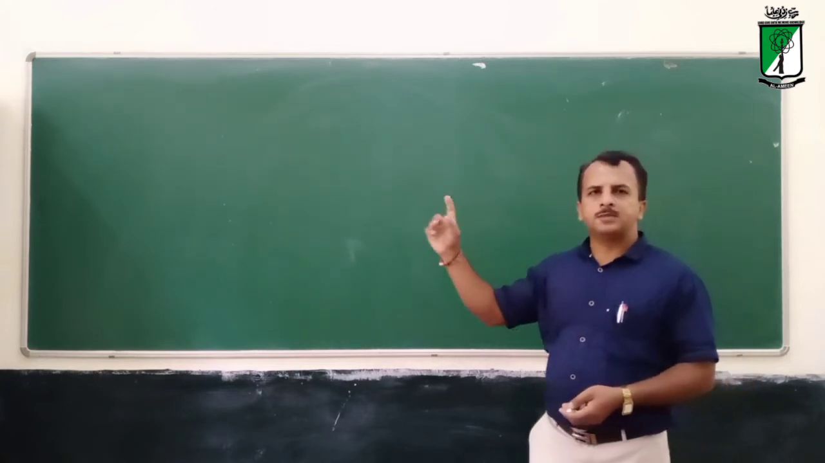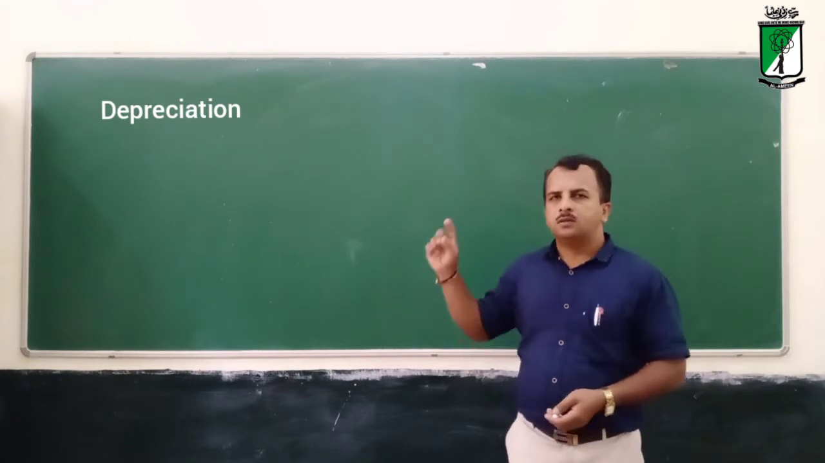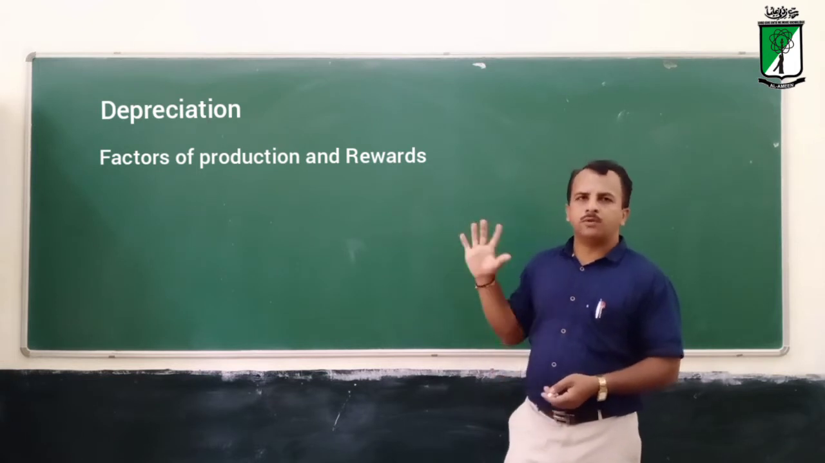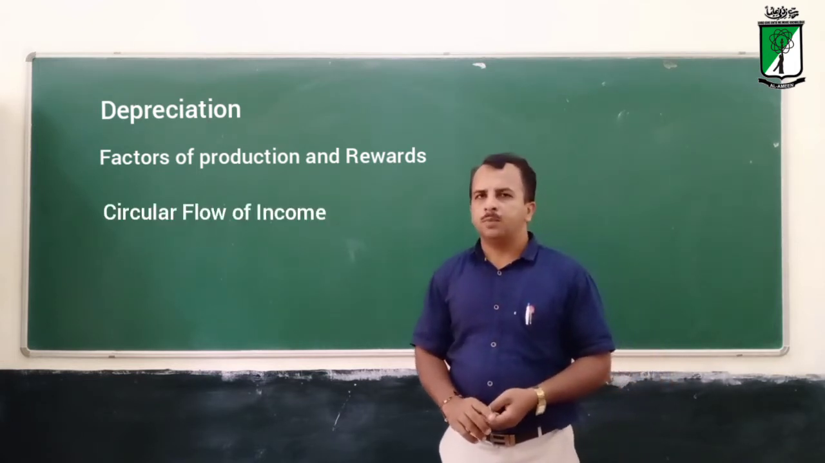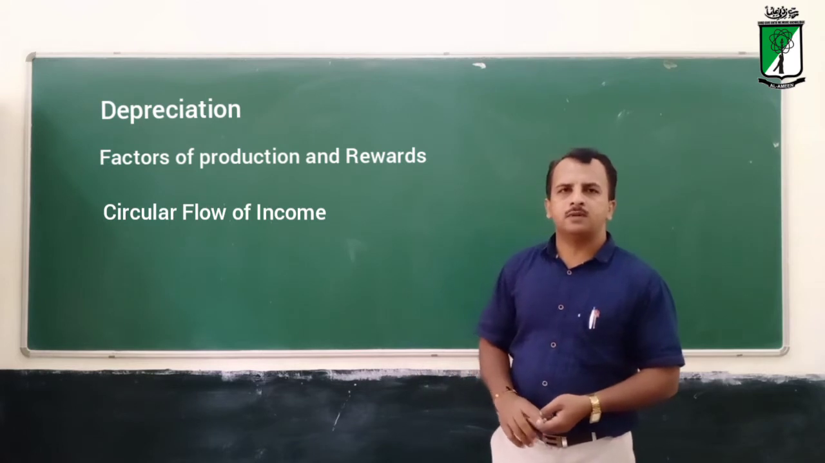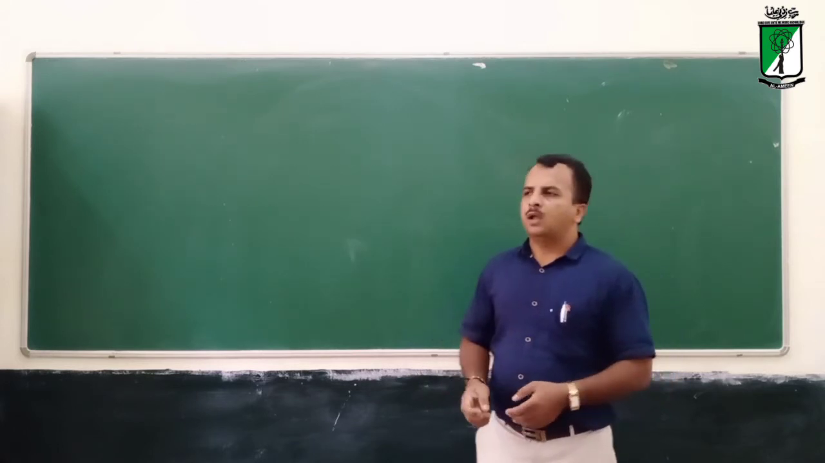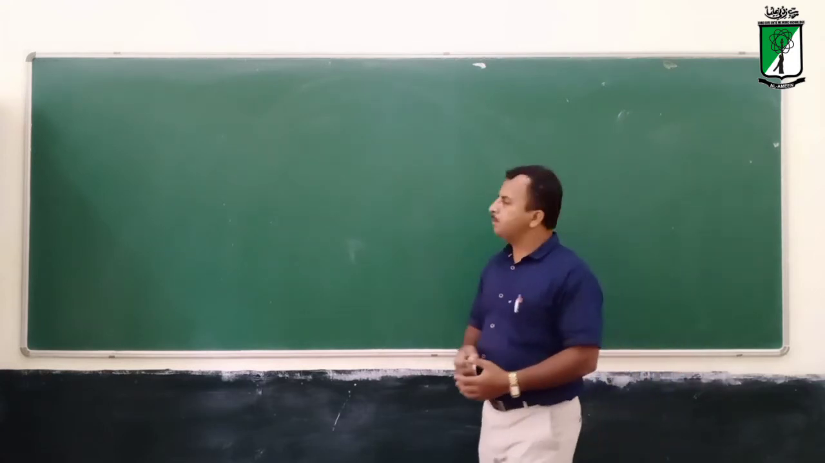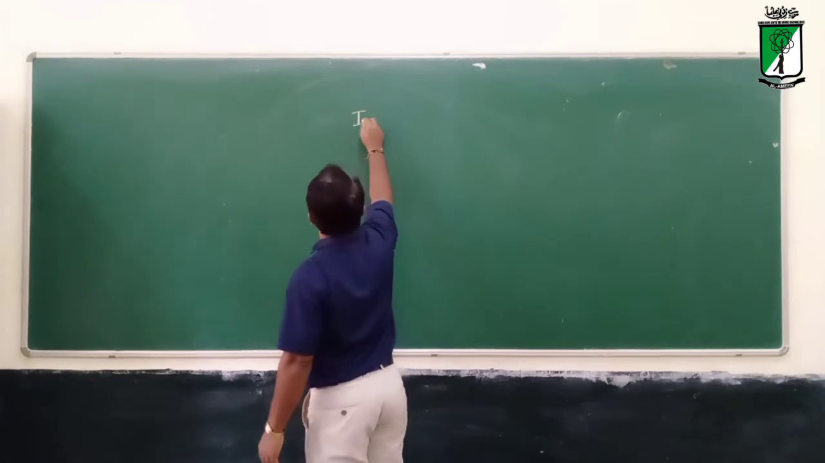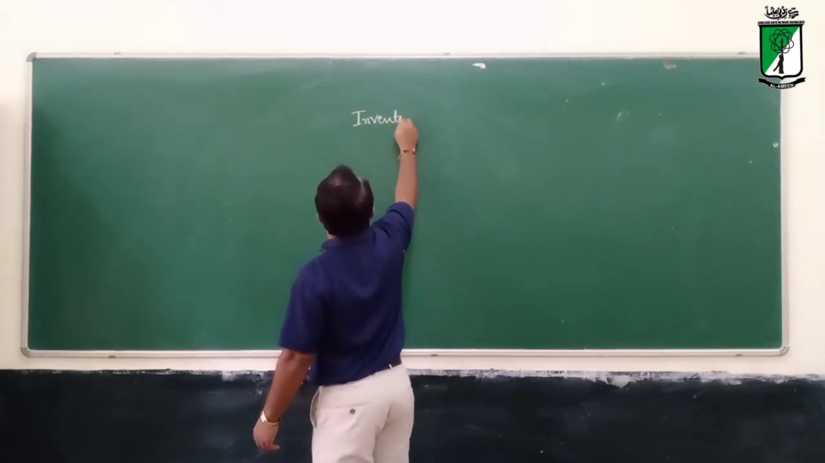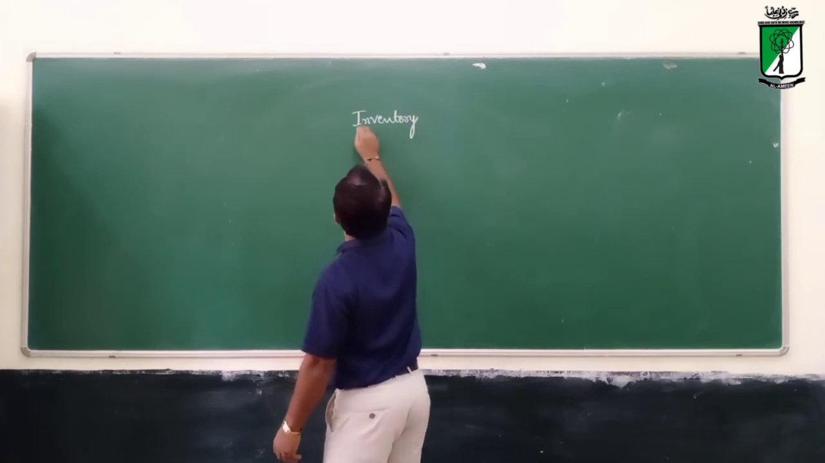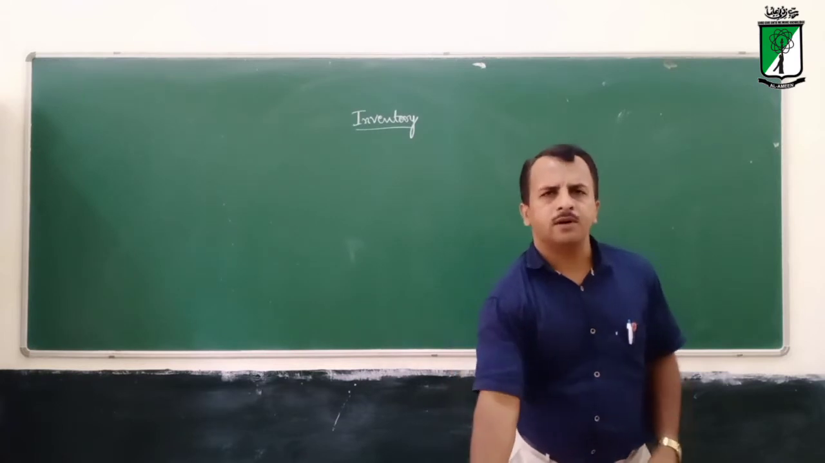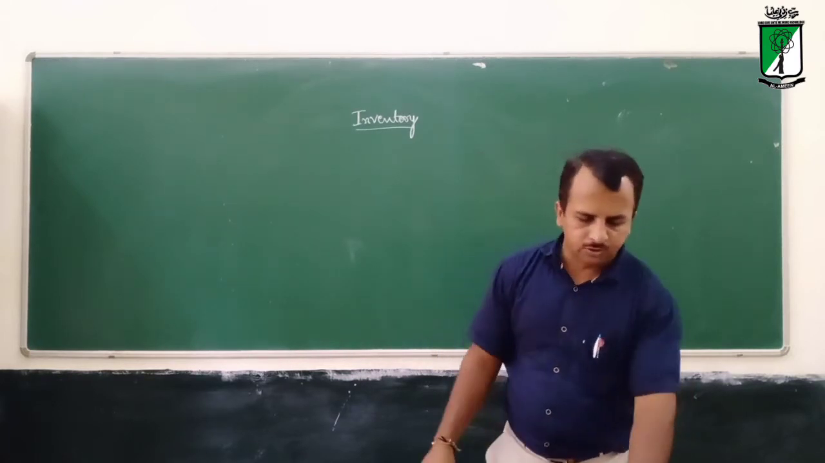So three main concepts I explained. First is depreciation. The second is factors of production and also rewards. And the third is circular flow of income. And now today, let us concentrate on another important concept, that is inventory. Inventory or inventories. So what do you mean by inventory? Let us concentrate on the meaning of inventory first.